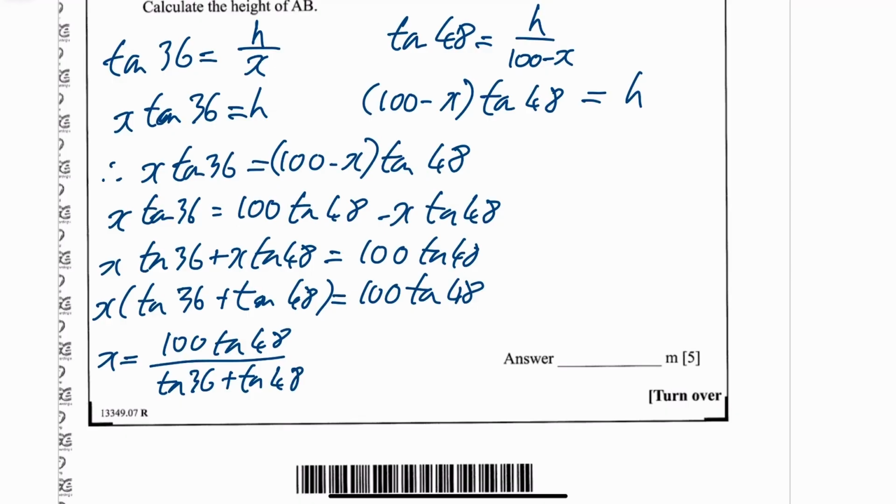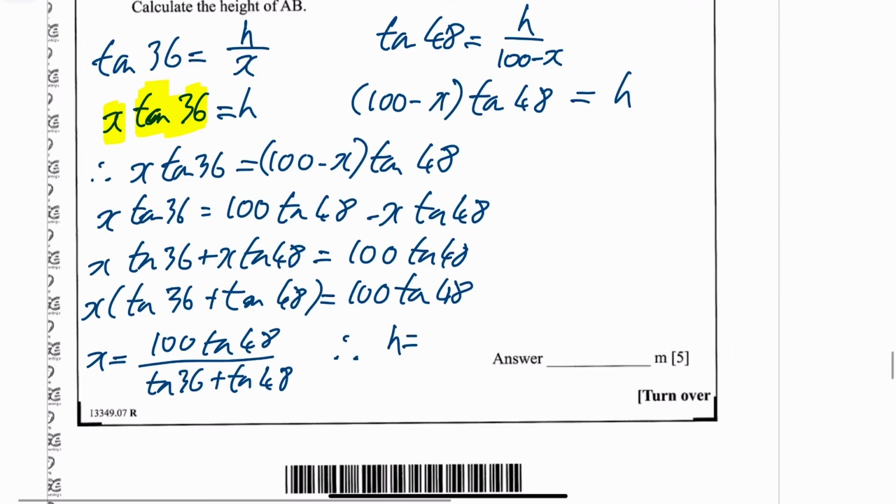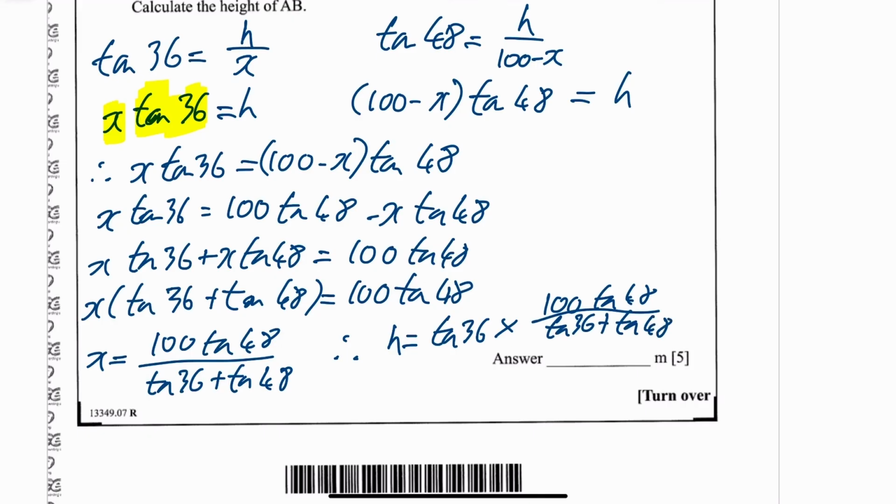So you've got a value for your x. Now remember up above here, h was equal to tan of 36 times that x. So that means therefore h is equal to tan of 36 times 100 tan of 48 over tan of 36 plus tan of 48. I know it's horrendous, and let's just work it out. I've got to work this out as well. I made a wee mistake earlier on when I was doing this.